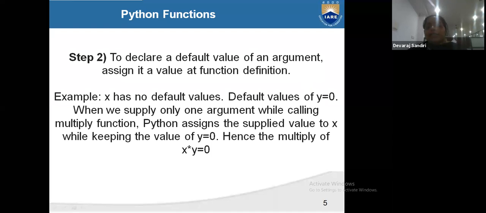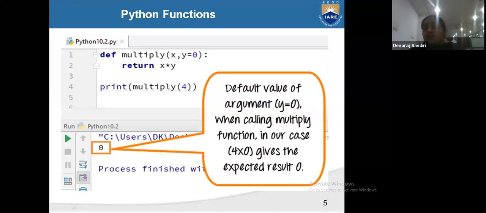See here def multiply x comma y is equal to 0. Return x comma y. Print multiply of 4. When we are giving only one argument, we have passed only one value. So here already we have declared y is equal to 0. The default value of the argument y is equal to 0.